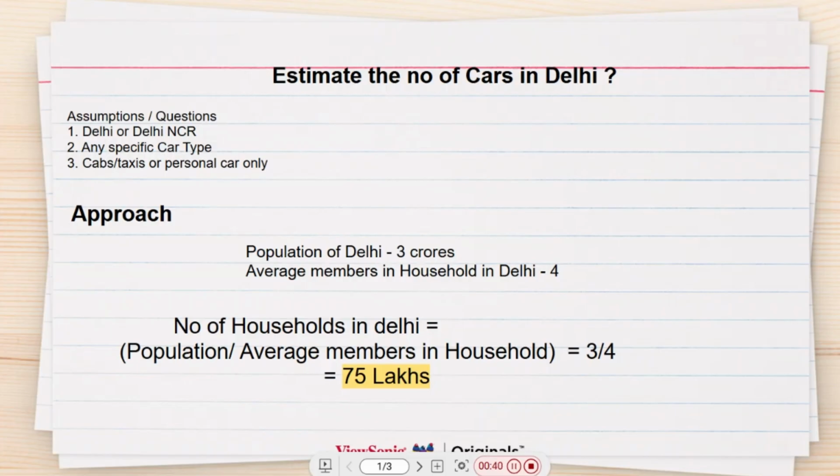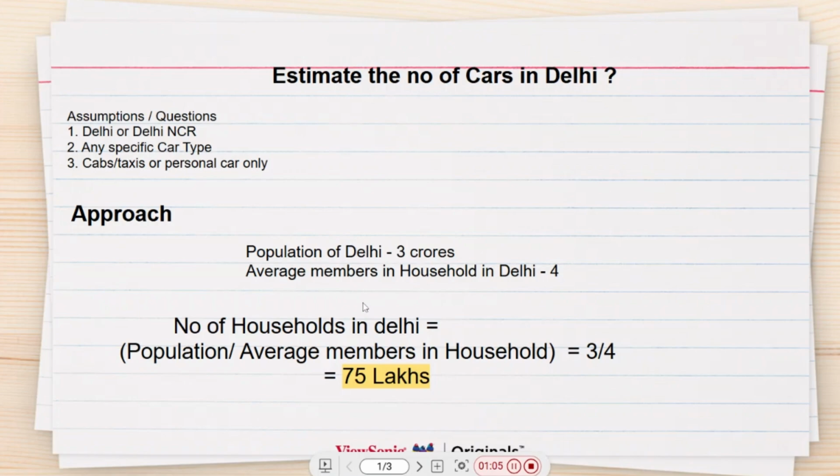And to simplify calculation, let's assume in the very first case, we are calculating it for Delhi only. Second case, we are calculating for all the car types. It doesn't involve any one specific car type. Third, let's assume it is for personal cars only, not the cabs and taxis. So to begin with, we would assume the population of Delhi is around 3 crores, right?